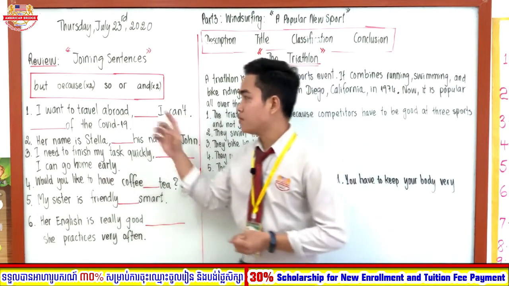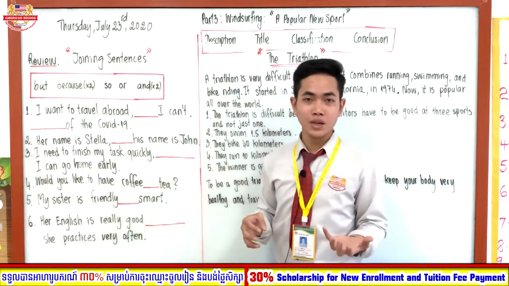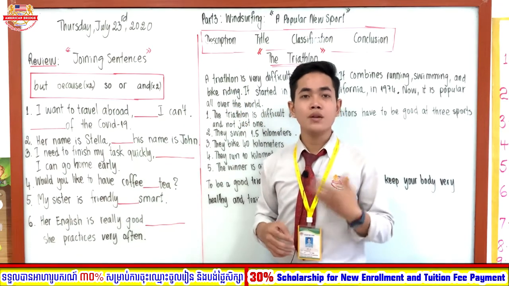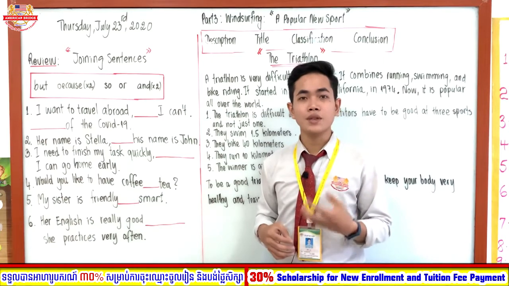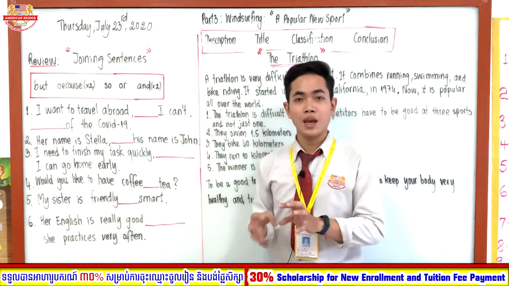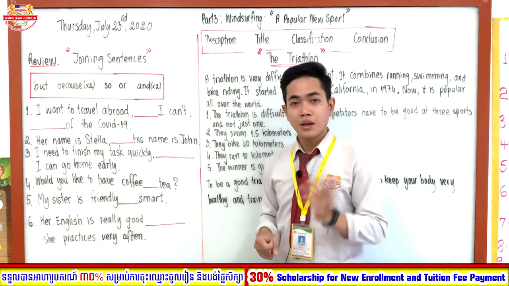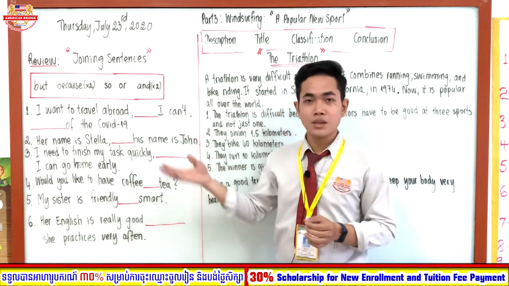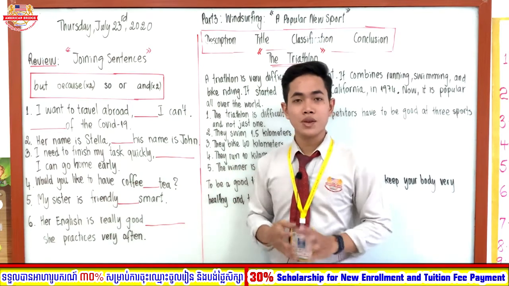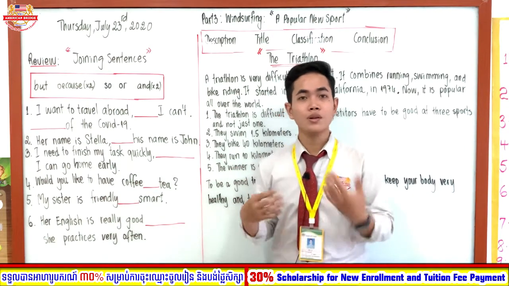Do you know when we use but, everyone? We use but when one part of the sentence contrasts with the second part. What about because? We use because to give explanations or reasons.